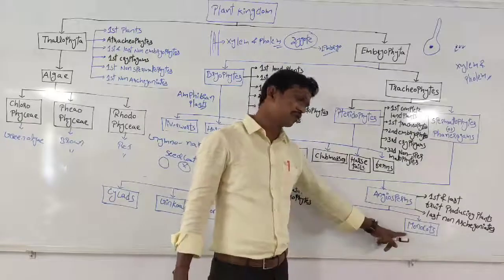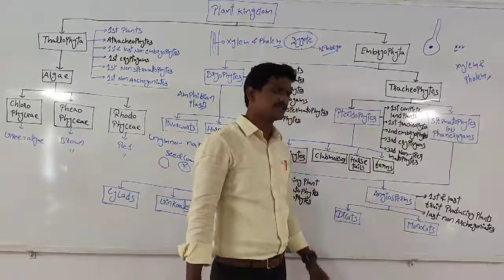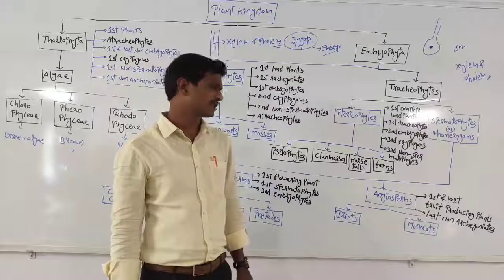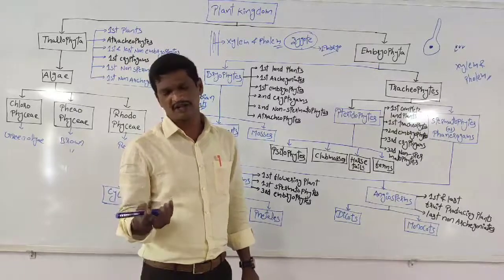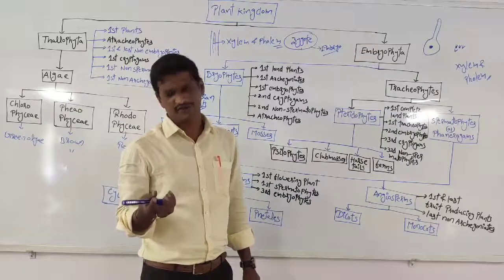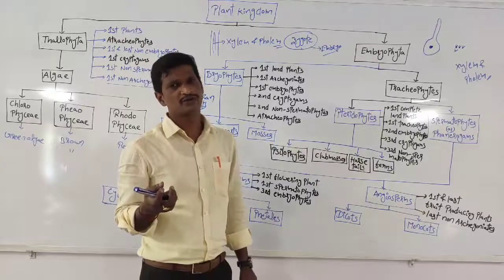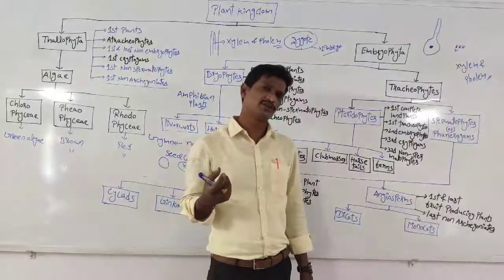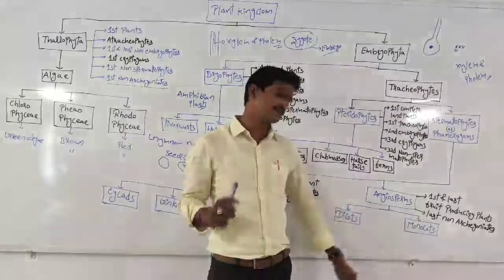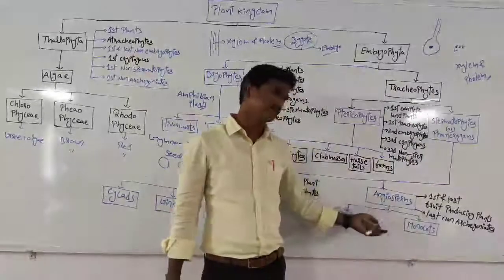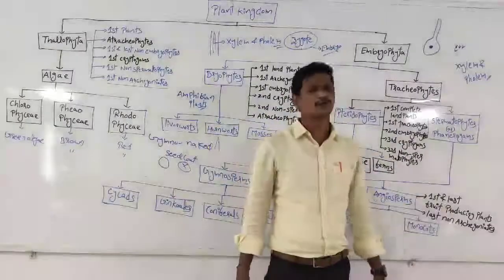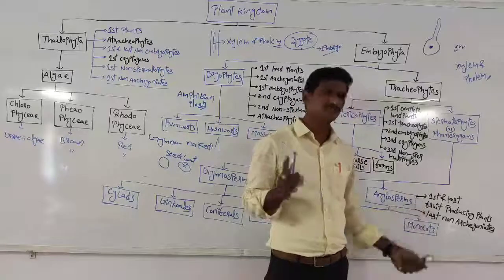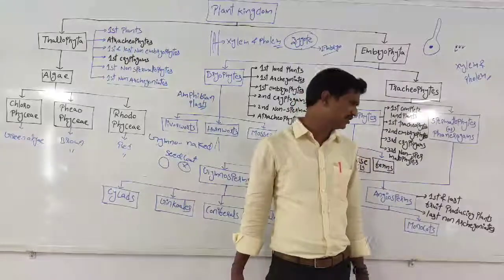Within angiosperms, monocot plants are the advanced plants. We know there are dicots and monocots. Dicots means when the seed germinates, the first producing leaves are two. These are called dicots. If the first producing leaf is one, these are called monocots. So angiosperms are the first and last fruit producing plants. Fruits are only produced by angiosperms. No doubt about it.